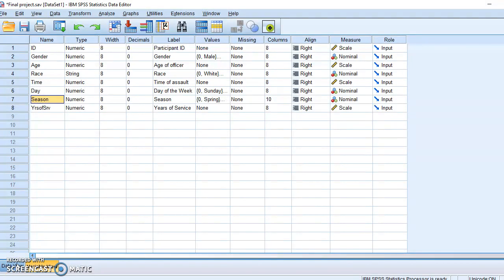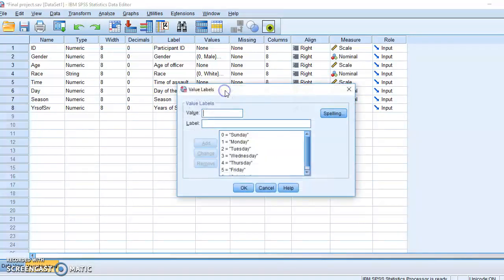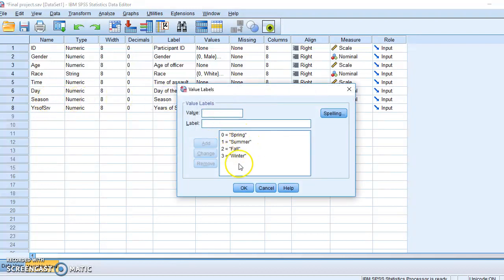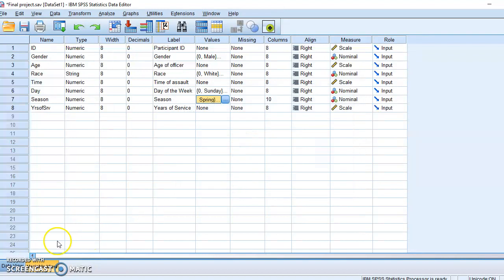For a two-way ANOVA, there are 6 assumptions for the results to be valid that must be met by the researcher. The first assumption is that the dependent variable must be measured on a continuous scale, and that is time. And you can see that this is a continuous scale. The second assumption is that the independent variables should each consist of 2 or more categorical independent groups, such as the day of the week, which is Monday, Tuesday, and we'll look at that here. And if you look at the variables, that's how they're entered. The other independent variable is seasons, and that also has 4 different categories. So it meets that second assumption.